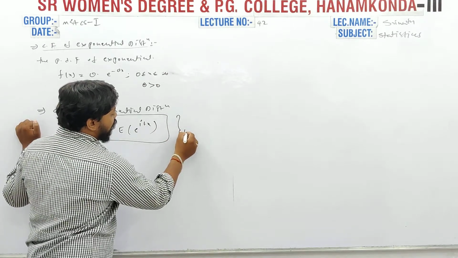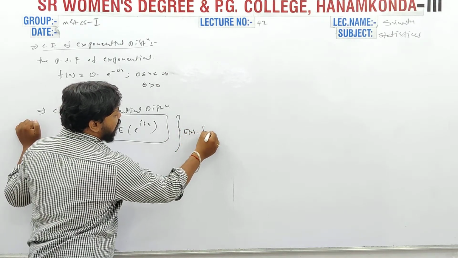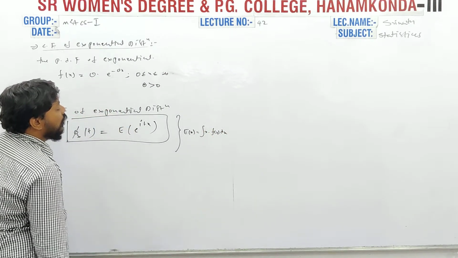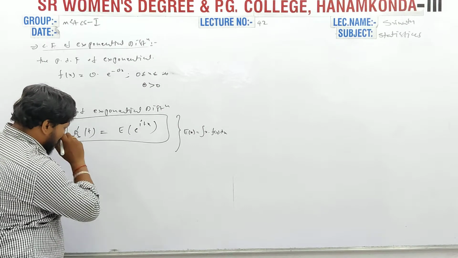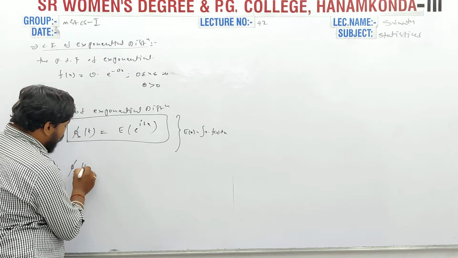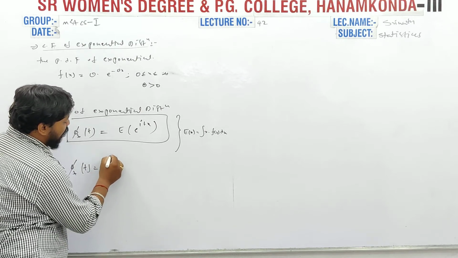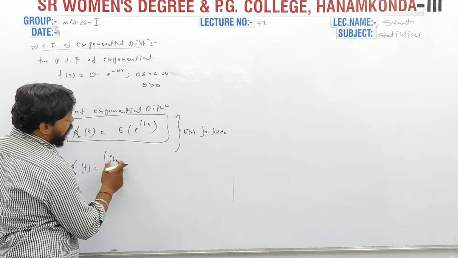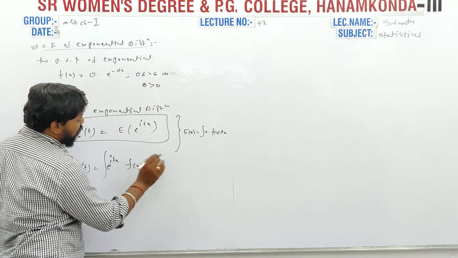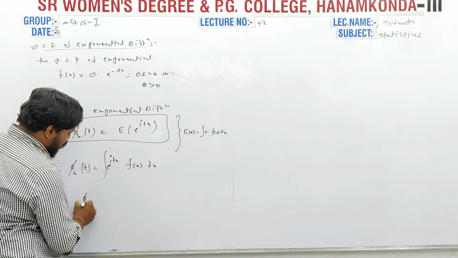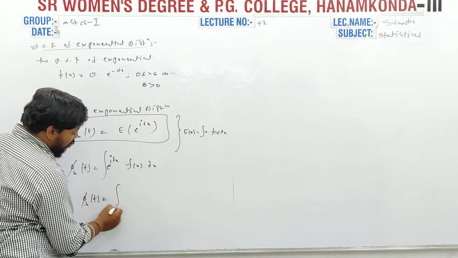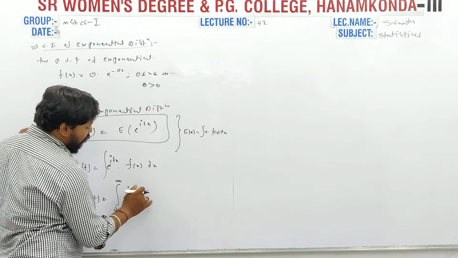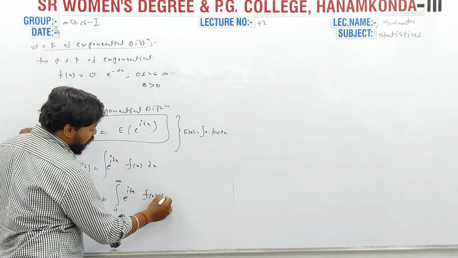We know the expectation of x is equal to the integration of x into f of x dx, and similarly phi_X(t) is equal to the integration of e power itx into f of x dx, that is, integration from 0 to infinity of e power itx into f of x dx.